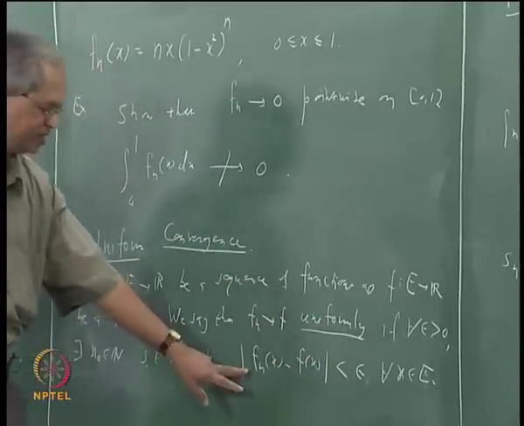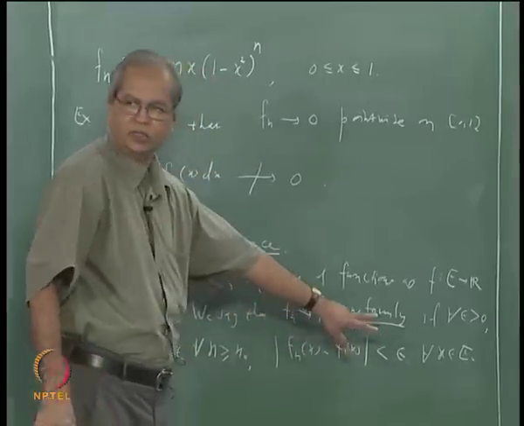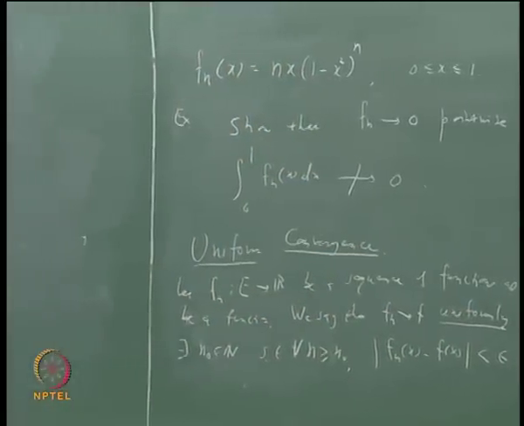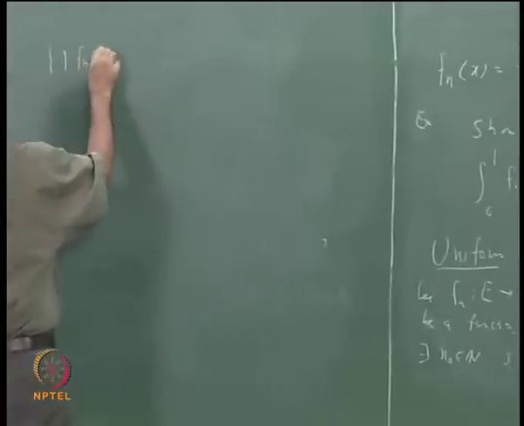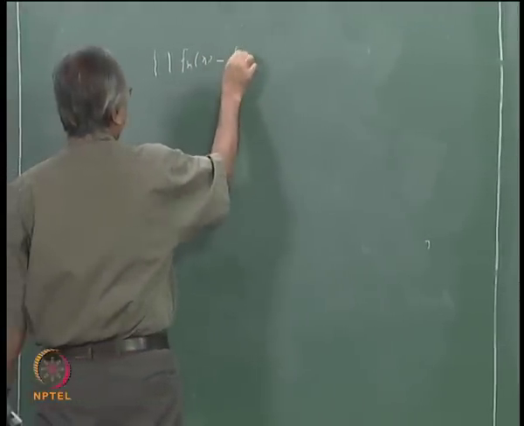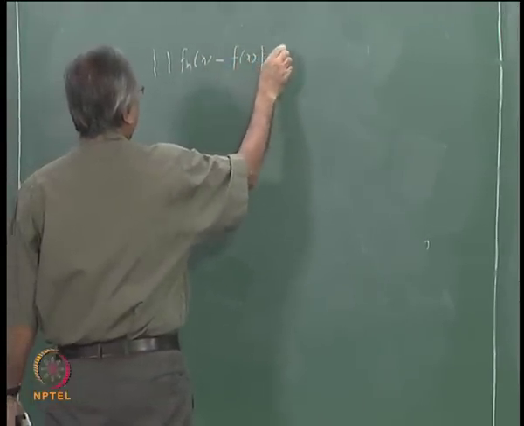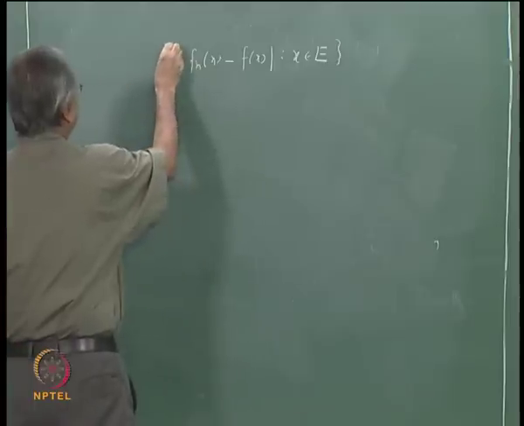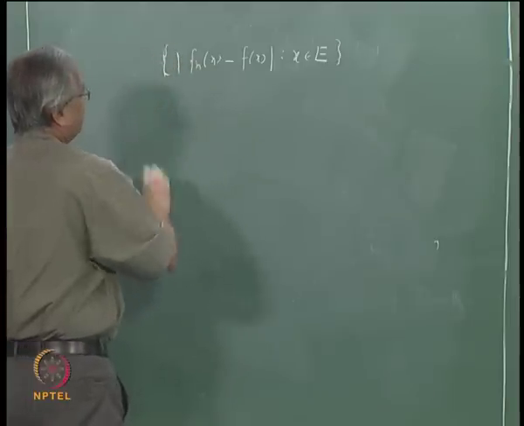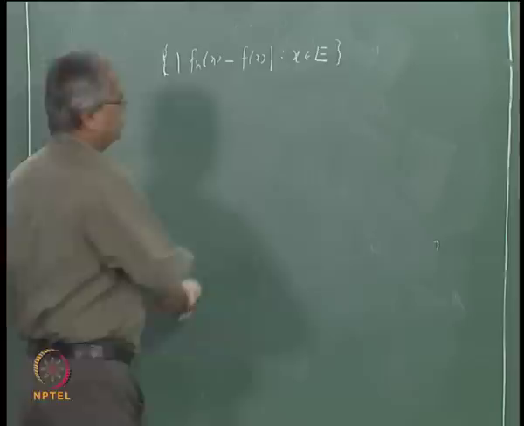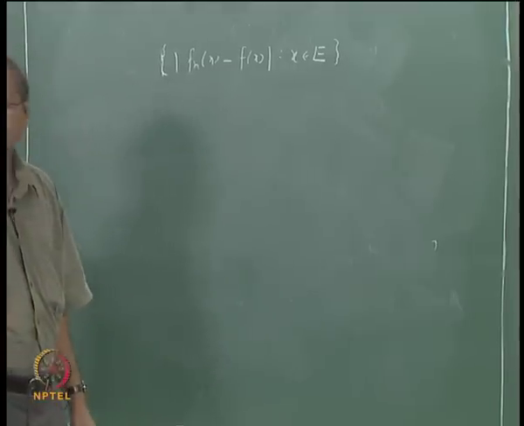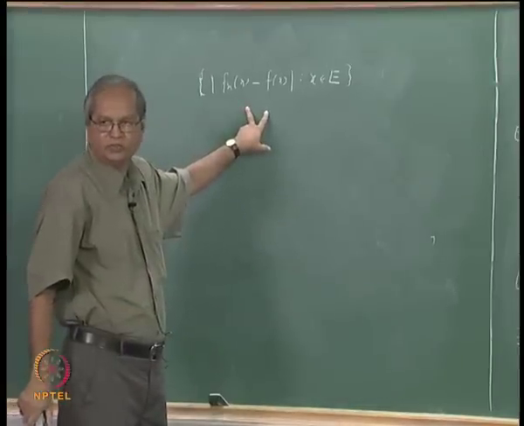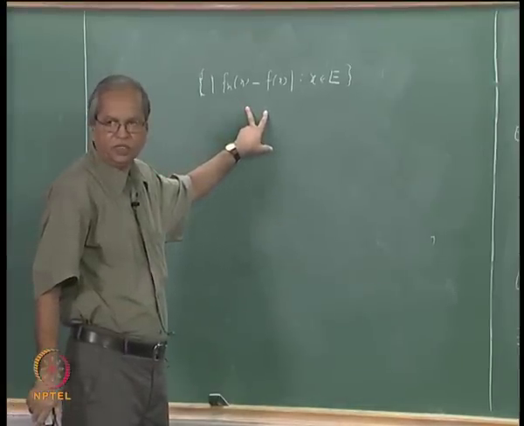Suppose I take this set of mod fn(x) minus f(x) for x in E. This is a set of non-negative real numbers.